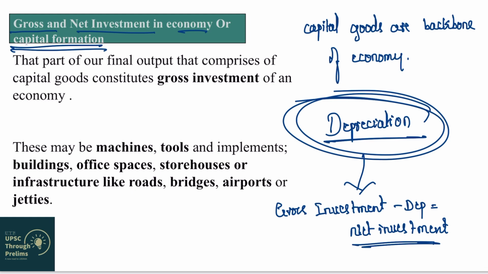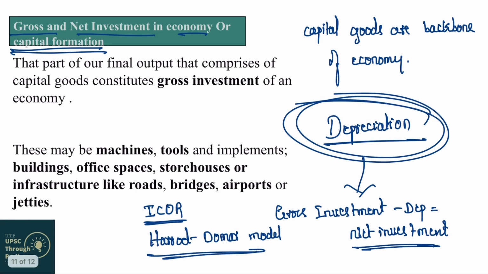Capital formation is extremely essential, and if you understand what is capital formation and importance of capital formation or net investment in economy, then it will be easy for you to understand what is ICOR. ICOR is investment to capital output ratio, and it will also be easy to understand what is Harrod-Domar model of economy. So this is all for today's class. I hope you have understood what is an intermediate good, what is a final good, and in final good what is a consumption good and capital good.